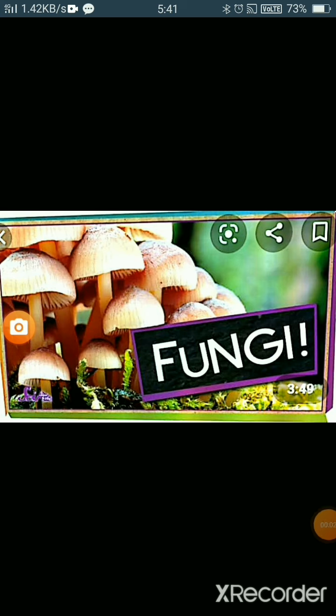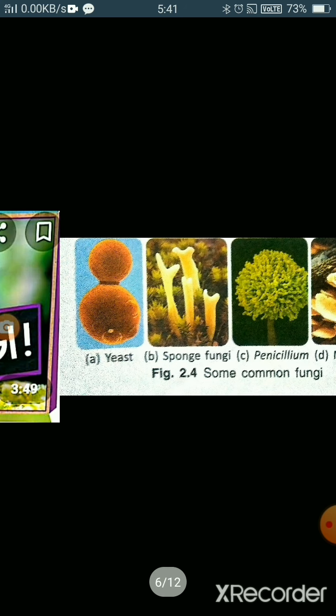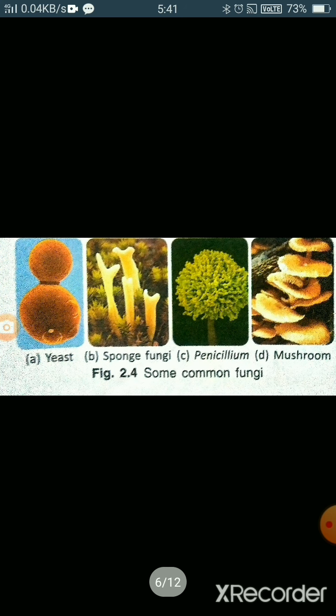Now fungi. Fungi are plant-like non-green multicellular organisms. Meaning some of them look like plants but do not have roots, leaves or flowers. Few of them are unicellular like yeast and others are multicellular like mushrooms and molds. These are some common fungi, that is yeast, sponge fungi, penicillium and mushrooms.